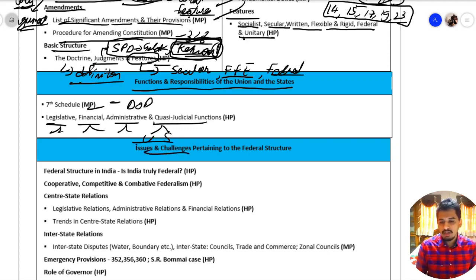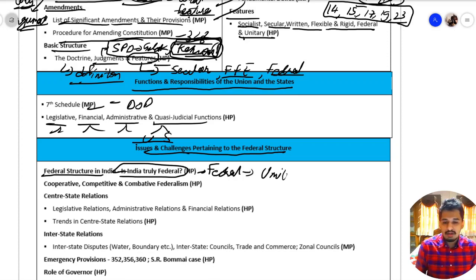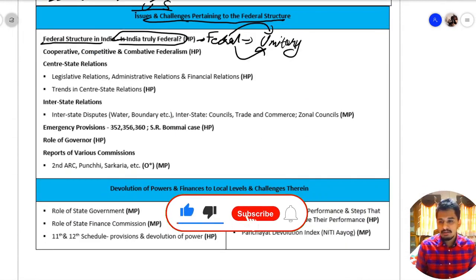Then we have issues and challenges pertaining to the federal structure. First, we have the federal structure in India. Is it truly federal? We know some features of our constitution are federal in nature, but others are unitary. And we have some provisions in our constitution, like the emergency provision, which turn our constitution from federal to unitary. Then we have cooperative, competitive and combative federalism.